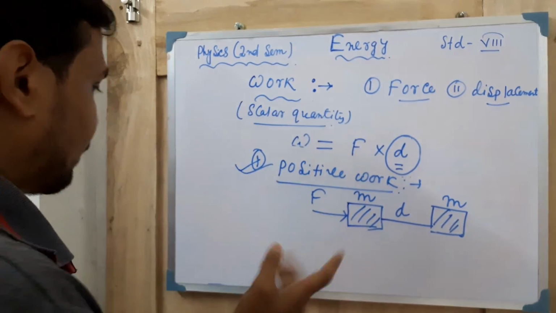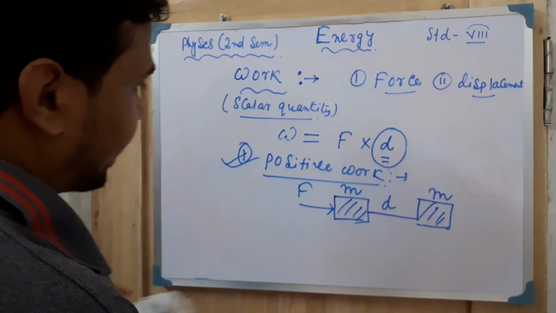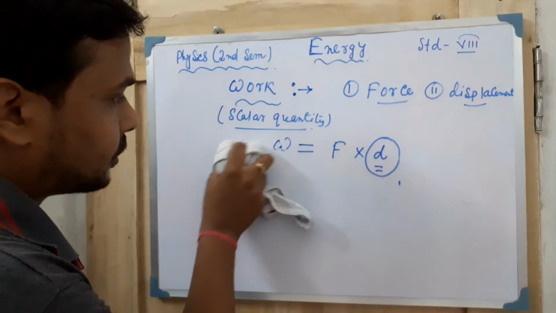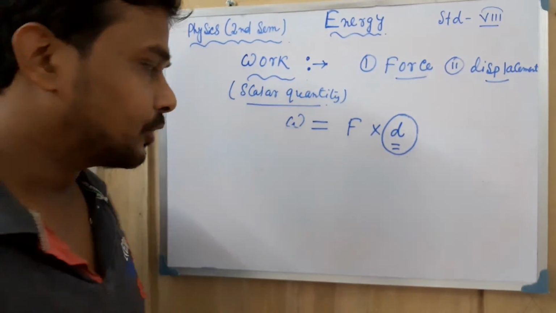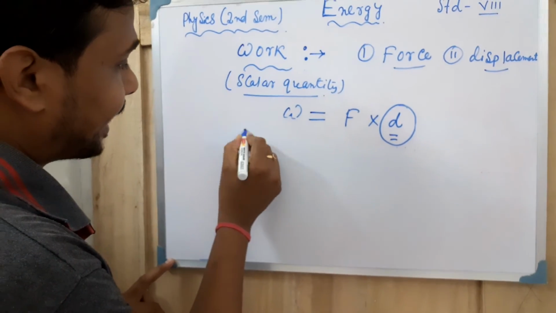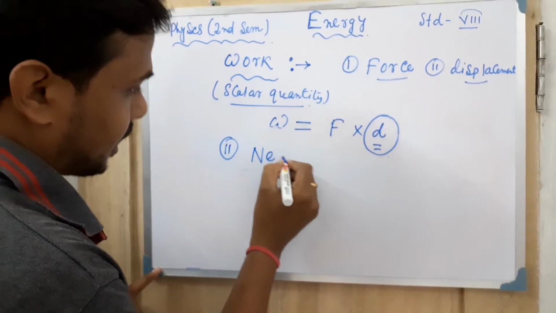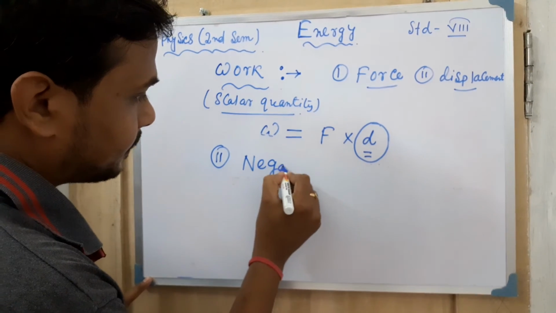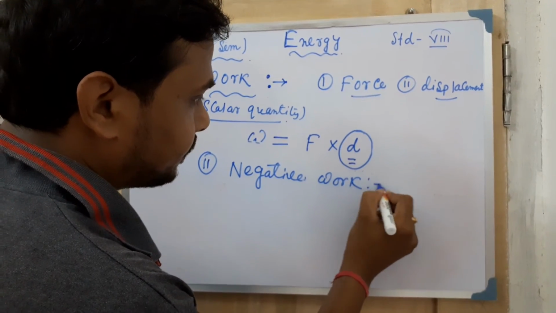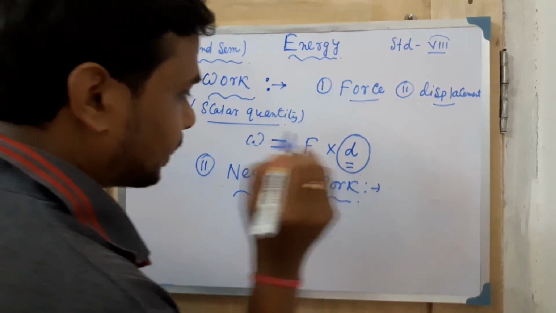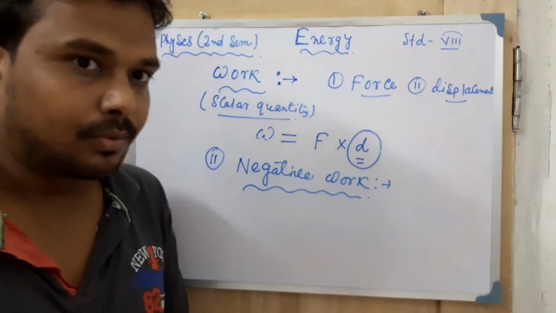Next one is negative work, which is just the opposite of that. If the direction of force and the displacement are opposite to each other, that is called negative work. I will give an example. Suppose you are talking about the frictional force.